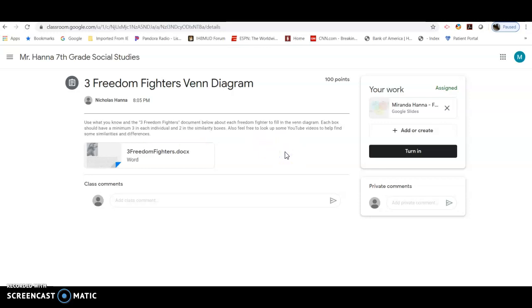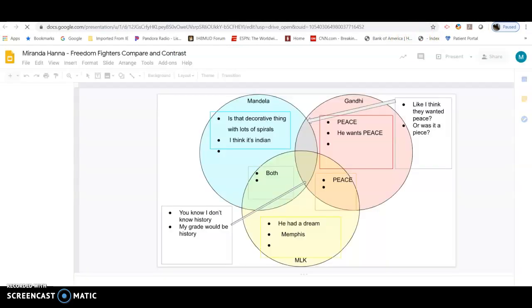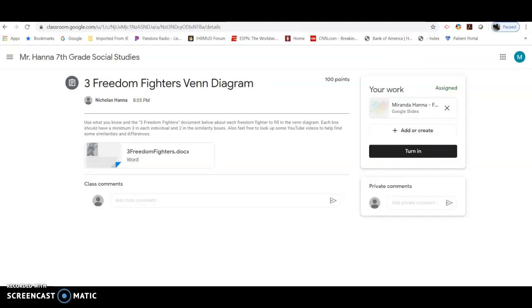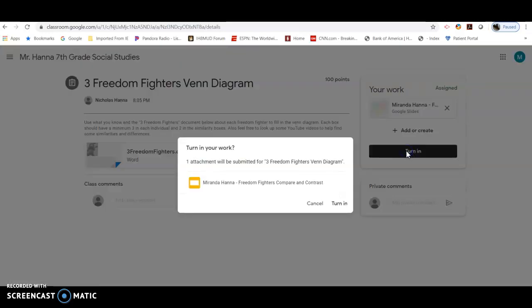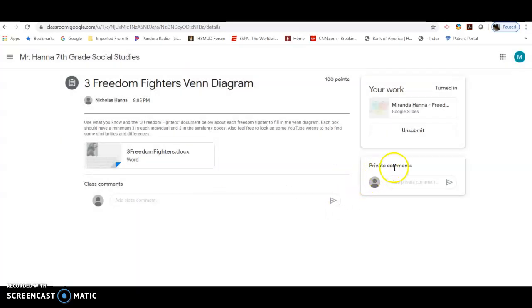And to complete the assignment, you need to click on the Google Slides right here. To work on it, you work on it there. And once you finish that, you close it and then come back, click Turn In. And this is what it should say: your name here and then your answers. Click Turn In. And then you are finished. You don't have to do anything else after that on my class page.